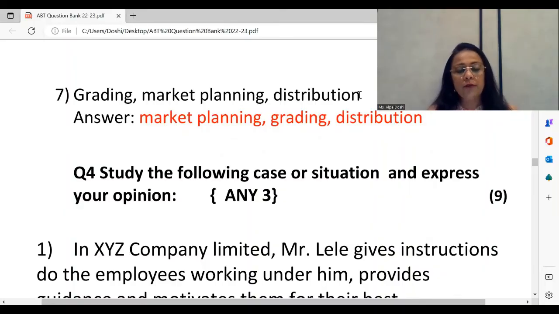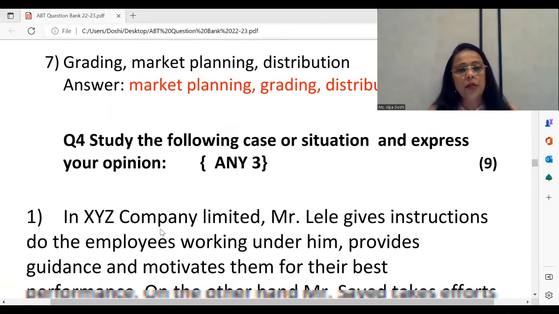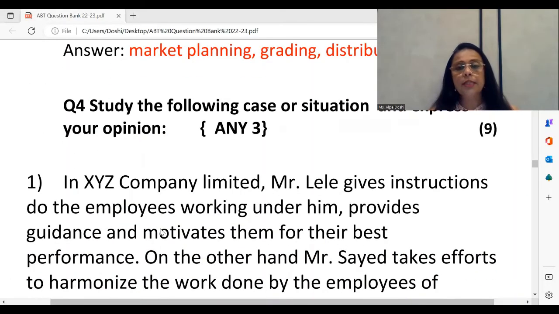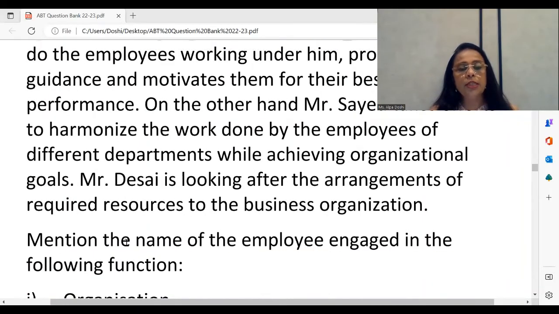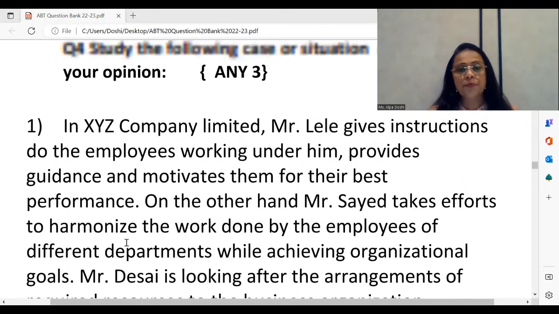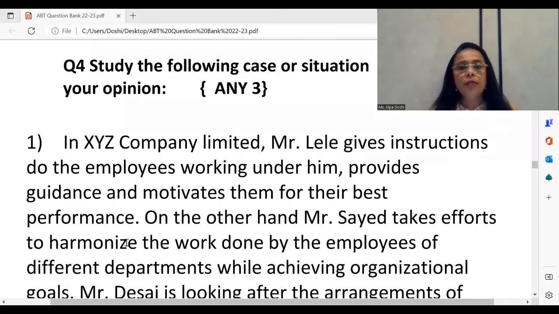So moving ahead with our case studies, you will see here the very first case that we have. In XYZ Company Limited, Mr. Lele is giving instructions. As soon as you read this, and if you see the questions which follow, we see that we are talking about the chapter of functions of management. Please note down from the distinguish between where you've learned the meaning of planning, organizing, staffing, directing, coordinating, and controlling. The same words have been used here.